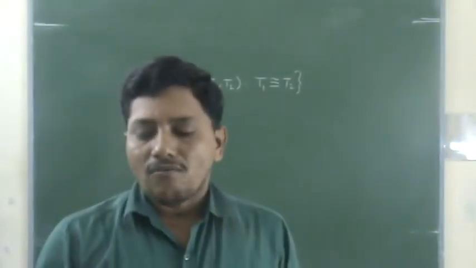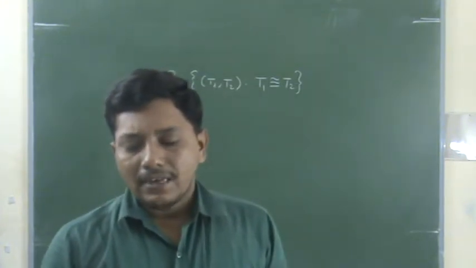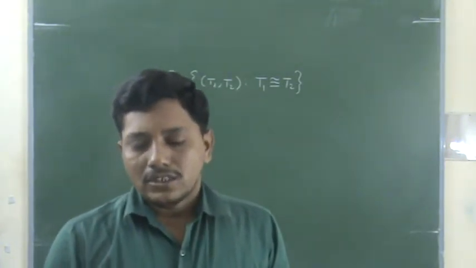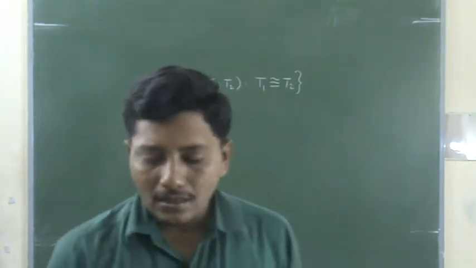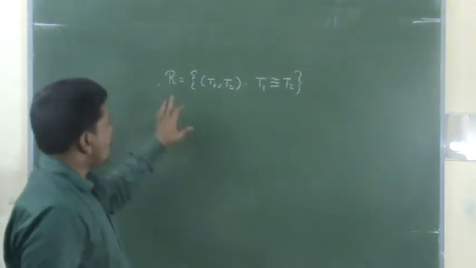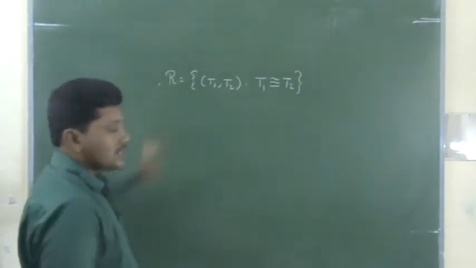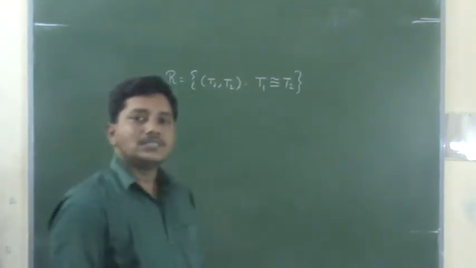Let T be a set of all triangles in a plane with a relation R in T given by R is equal to order pair T1 comma T2, T1 is congruent to T2. Show that R is an equivalence relation. This is the problem. So I want to prove that R is an equivalence relation. That means I want to prove that R is reflexive, R is symmetric, R is transitive.